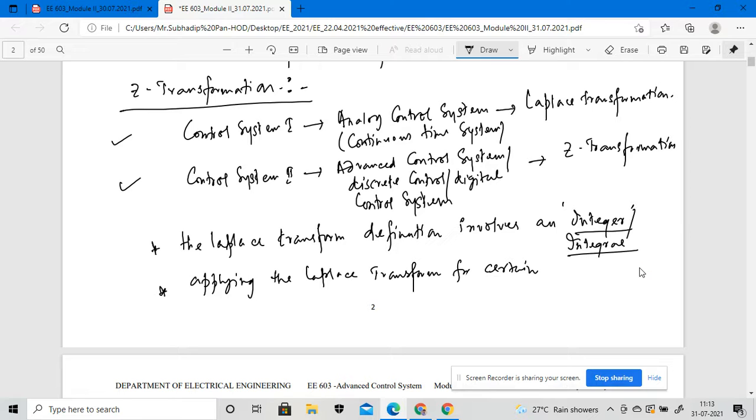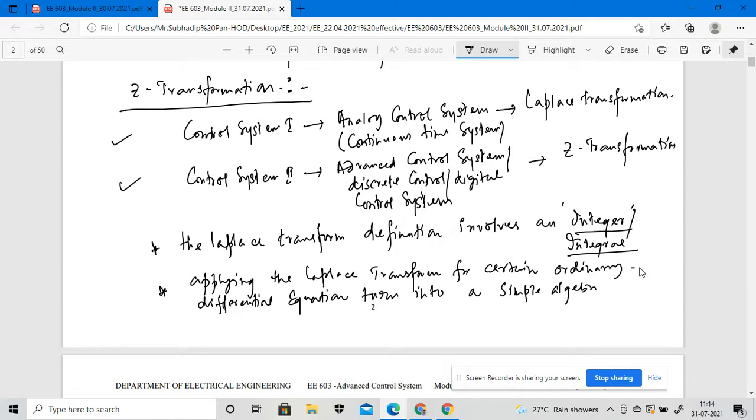So we can say that applying the Laplace transformation to a certain ordinary differential equation, this ordinary differential equation is turned into a simple algebraic equation.